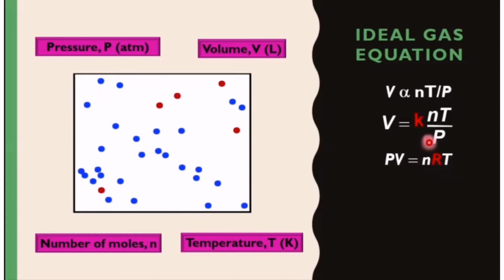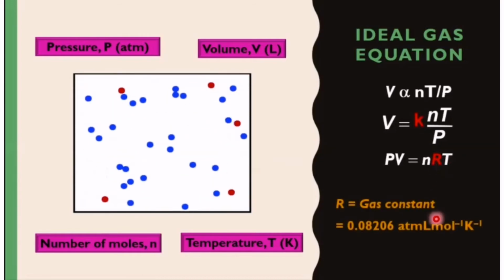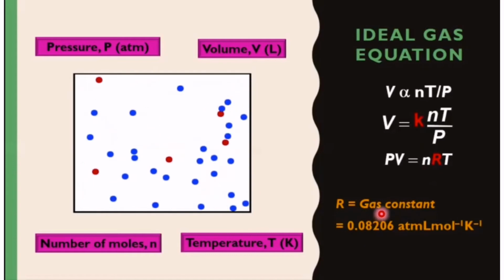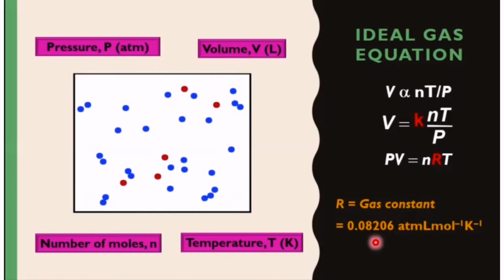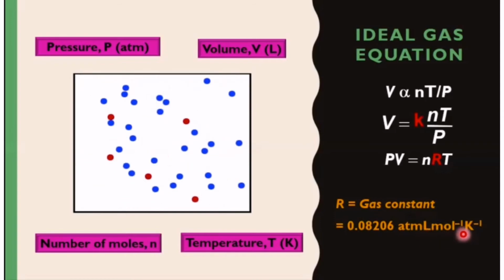I have changed the k to R here as we discuss gas, and R here refers to the gas constant with the unit of atm liter per mole per Kelvin.